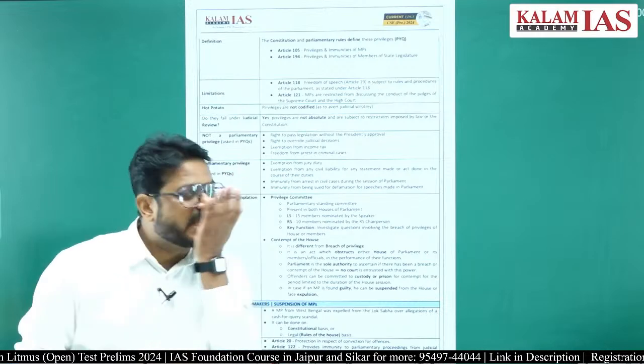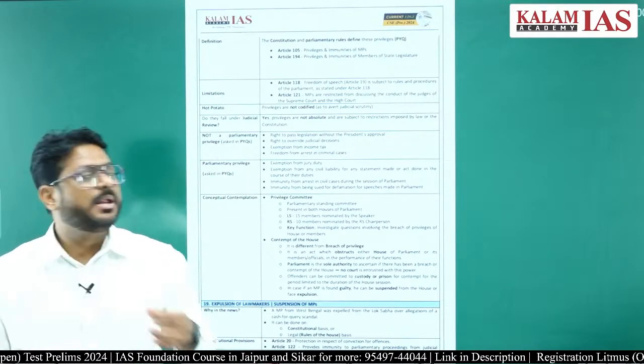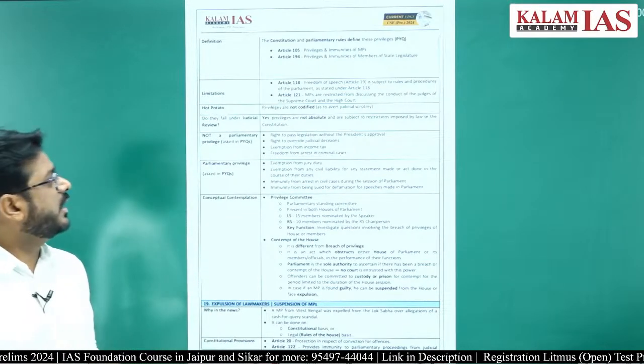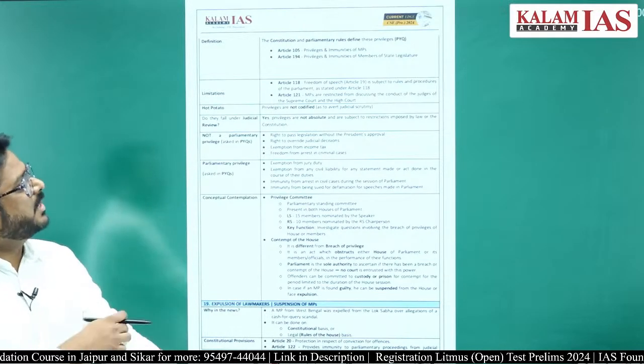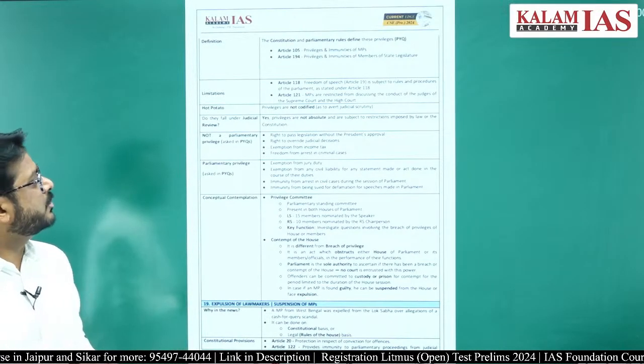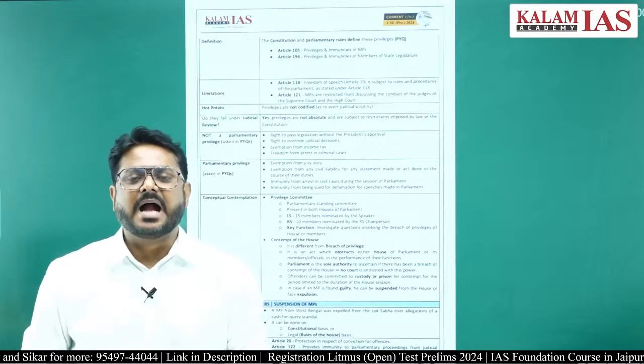But there are some limitations also. The limitations are there under Article 118 and Article 121 of the Constitution of India. That means the freedom of speech is subject to the rules and procedure of Parliament as stated in Article 118.